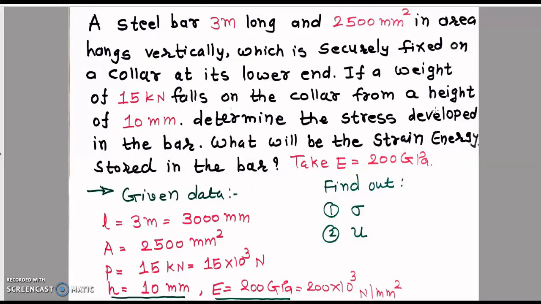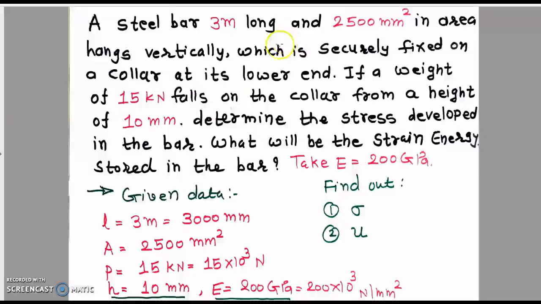A steel bar 3 meter long, it is the example, and it is very interesting. A steel bar 3 meter long and 2500 mm square in area hangs vertically, which is securely fixed on a collar at its lower end. If a weight of 15 kN falls on the collar from a height of 10 mm, determine the stress developed in the bar. What will be the strain energy stored in the bar? Take capital E is equal to 200 GPa.